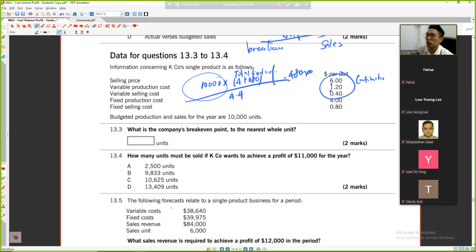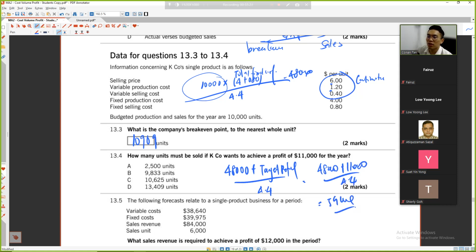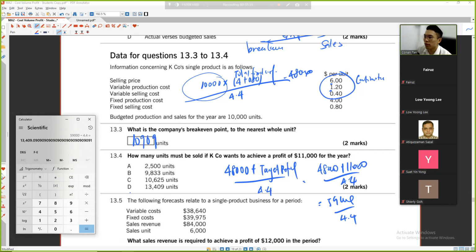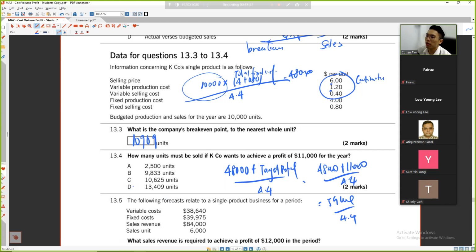Nearest whole 10909. How many must be sold if you want to achieve a profit? If you want to achieve a profit, you need to add the target profit. So 48,000 plus 11,000 divided by 4.4 is equal to 59,000 divided by 4.4, which is 13409. Easy. Because target profit means you just add it to the fixed cost.